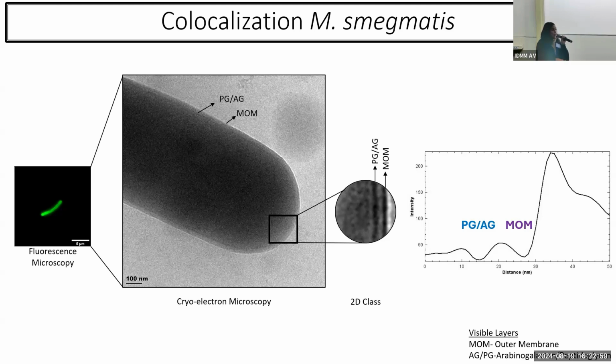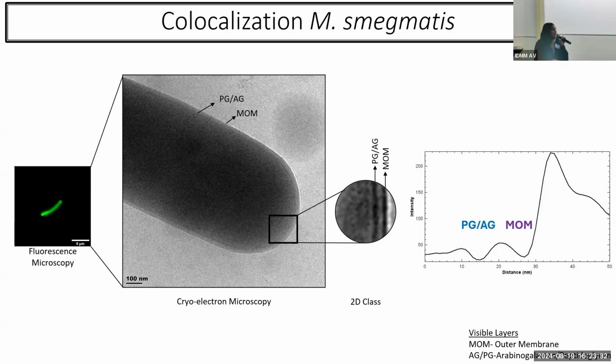We were also able to show that we can co-localize these stained organisms using cryo-electron microscopy. Our cryo-electron microscopy data revealed some of the major cell wall layers, such as the mycobacterial outer membrane, as well as the peptidoglycan and arabinogalactan layer. From here, we also tried to see if we could improve our signal-to-noise ratio, so we averaged cryo-electron micrographs.